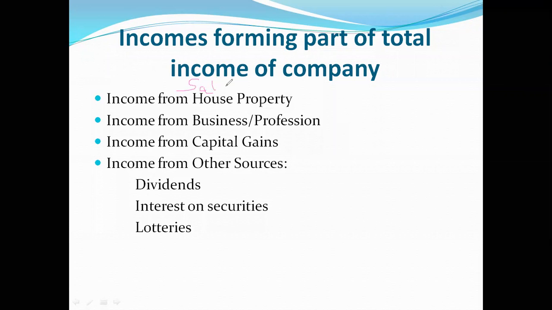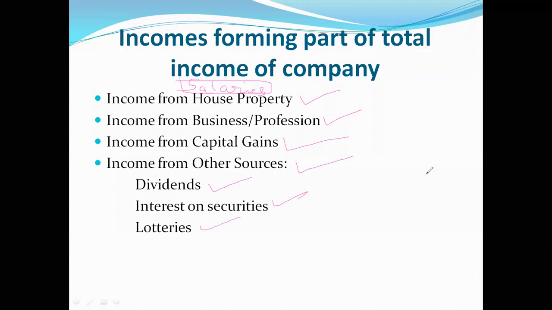In case of an ordinary individual, income from salaries. In case of a corporate assessee, a company assessee, salaries is not going to be there. Except this, the remaining 4 will be there: income from house property, income from business or profession, income from capital gains, income from other sources such as dividends, interest on securities, lotteries.